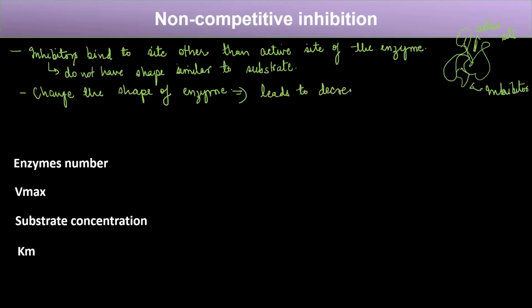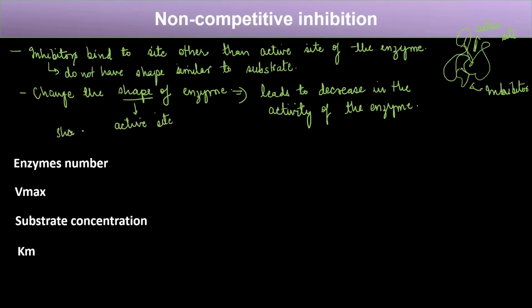It leads to a decrease in the activity of the enzyme. How? This change in the shape of the enzyme can also be a change in the shape of the active site. So if the shape of the active site gets changed, the substrate will not bind to it, right? And hence it will lead to a decrease in the activity of the enzyme.